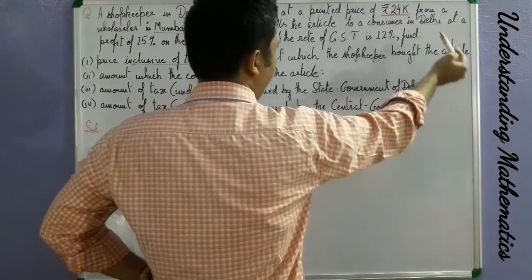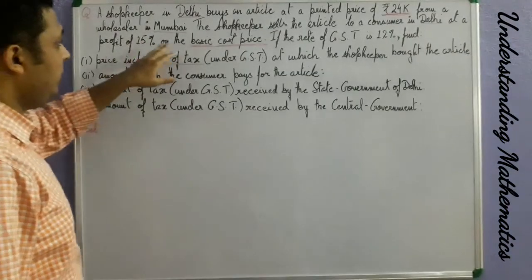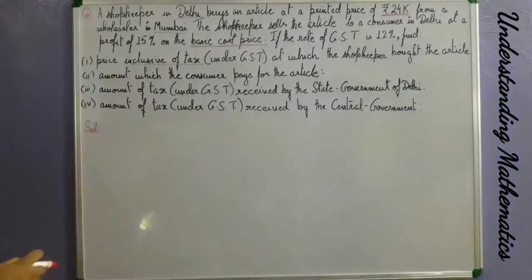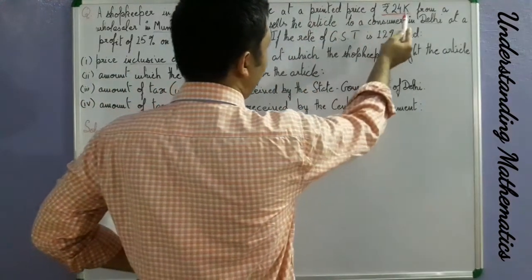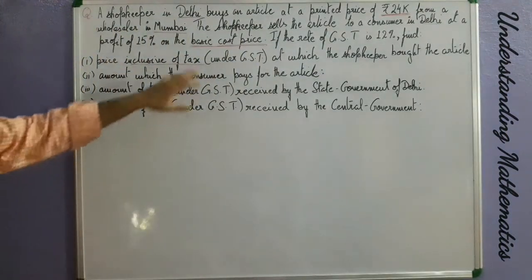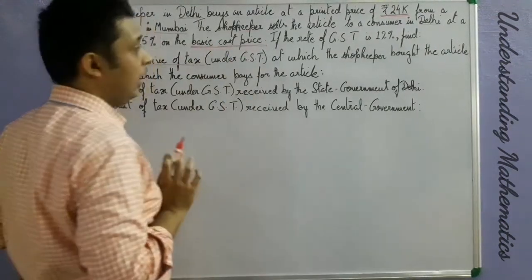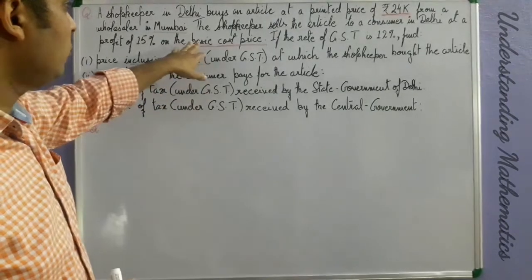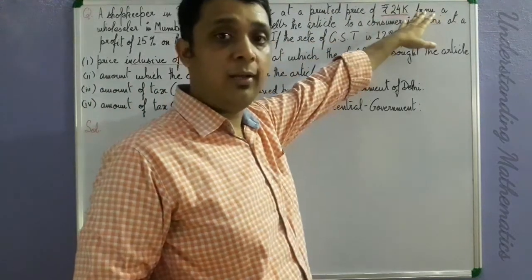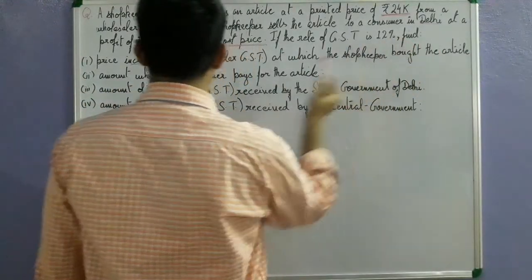Now let me read the question completely. Add a profit of 15% on the basic cost price. The basic cost price here means the main price or the printed price of the article, which is rupees 24,000. You should not get confused with the cost price. Here they have given you the complete phrase, basic cost price. Understood? So this is nothing but the original price or the printed price of the article, which is rupees 24,000. Now if the rate of GST is 12%, find.